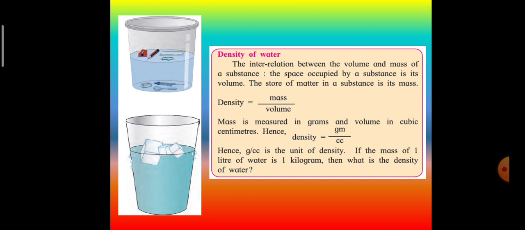Now let us understand this, what it means. The density of a material is defined as its mass per unit volume. So what is it? It is a measurement of how tightly matter is packed together.